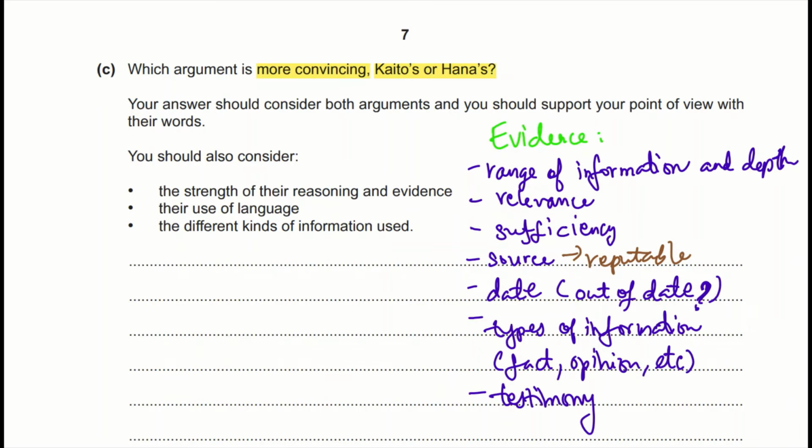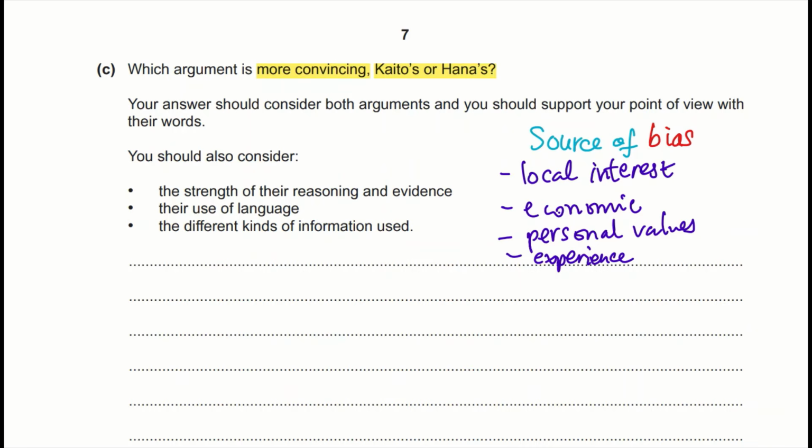And range of information and depth is like, has he used a lot of information like statistics or data reports, stuff like that. Okay, next you have the source of bias. I'm going to give you some examples.